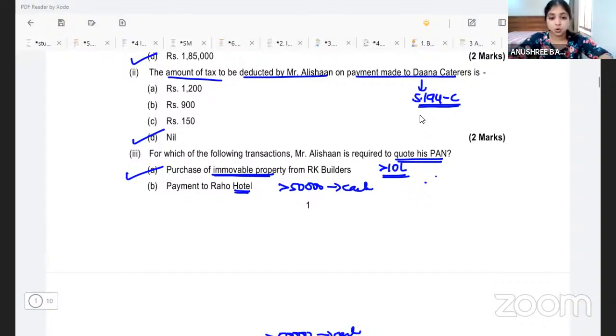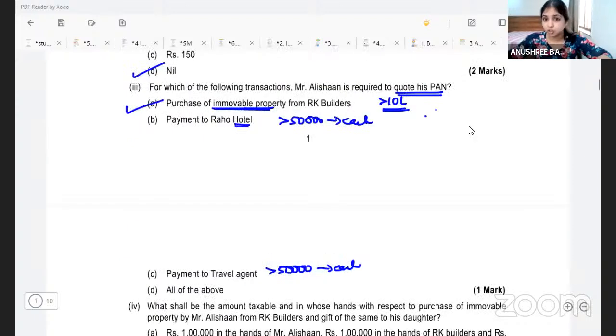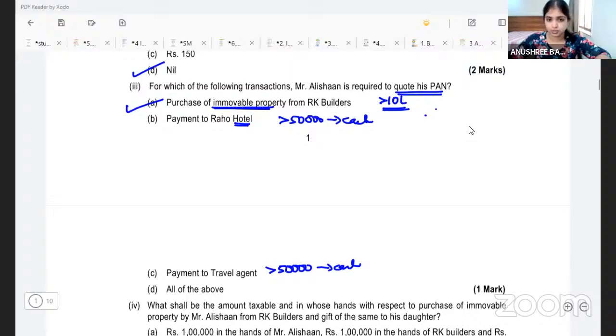Now payment to the hotel. How much did we pay to the hotel? We paid only 40,000 in cash. When do we have to quote PAN relating to hotels and restaurants? Only if we pay more than 50,000 in cash. But here we have paid only 40,000 in cash, hence it is not required to quote the PAN number.